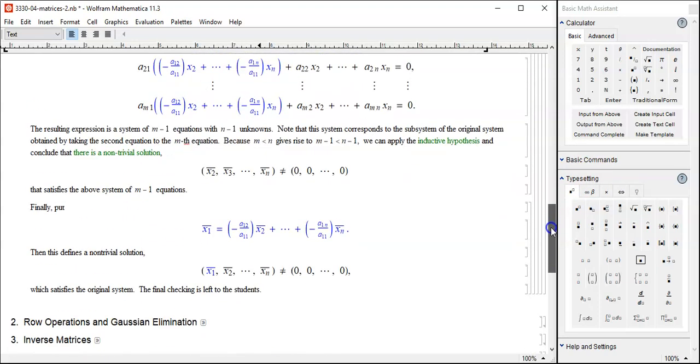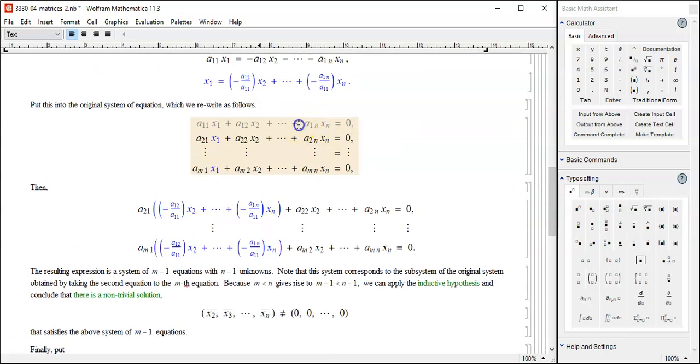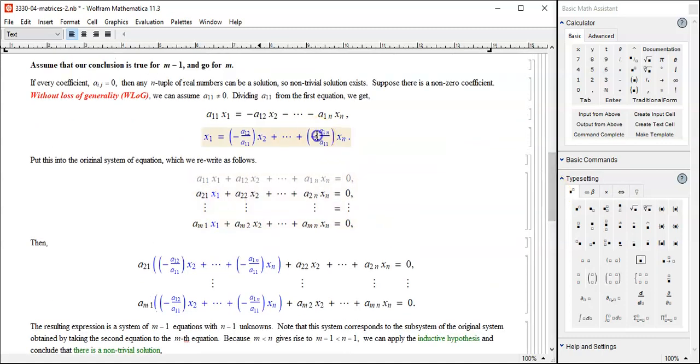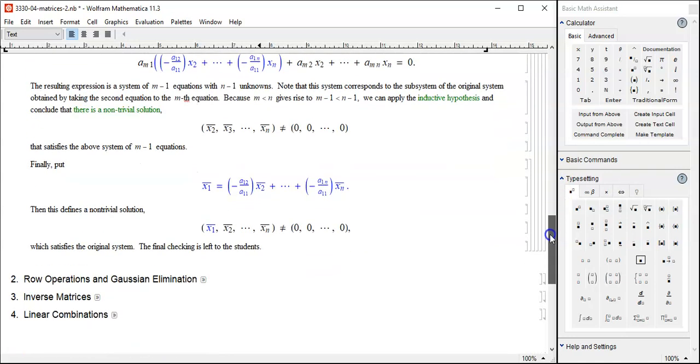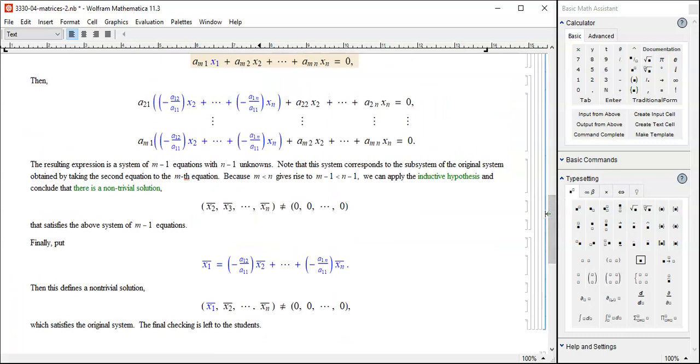And x1, that's the only concern, but it came from this gray equation by that process. So yes, that too is okay as well. But if you want to actually plug those in and do some brute force computation, go ahead and do that. I'm not going to stop you. In any case, that completes the proof.